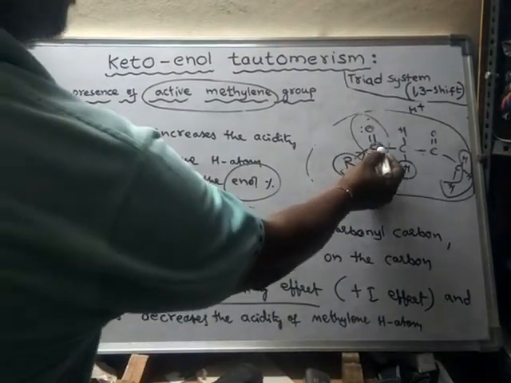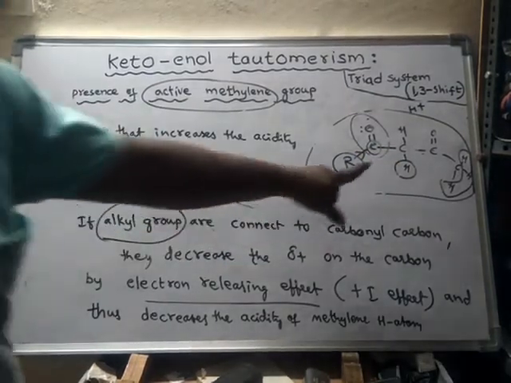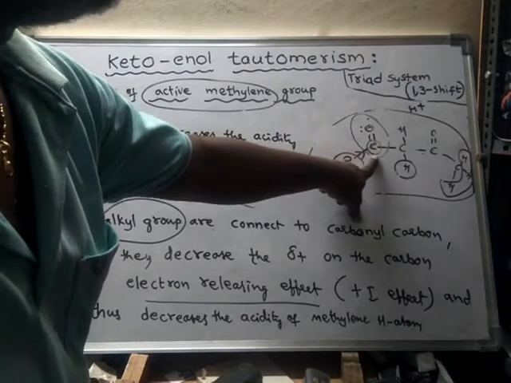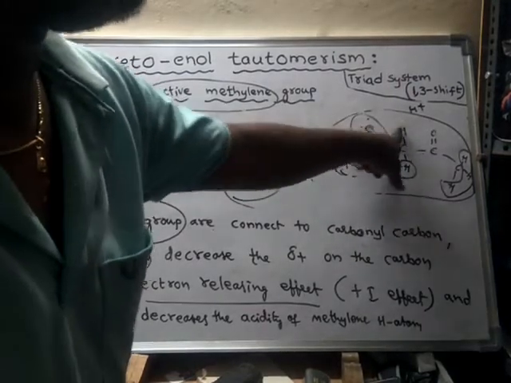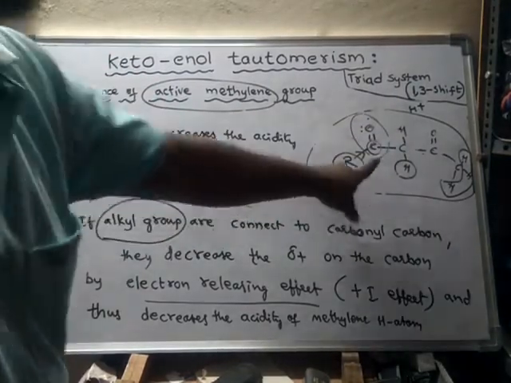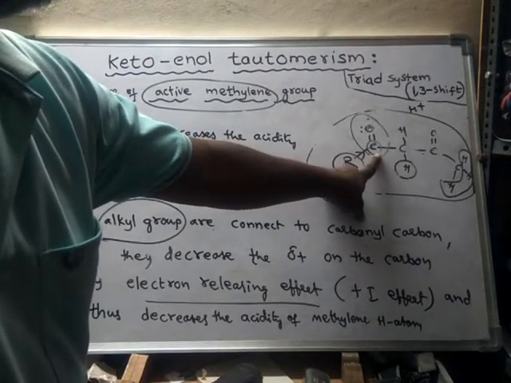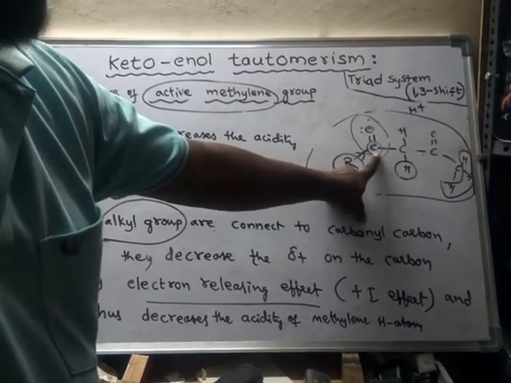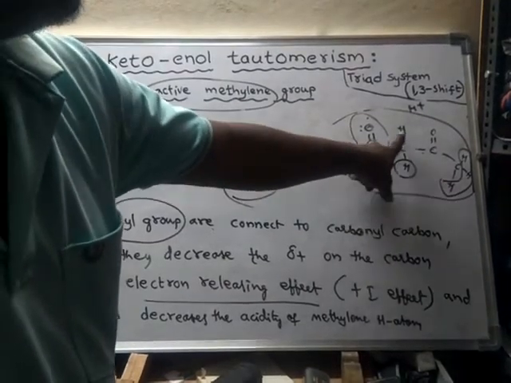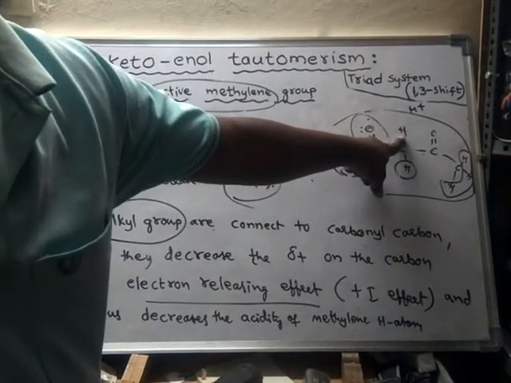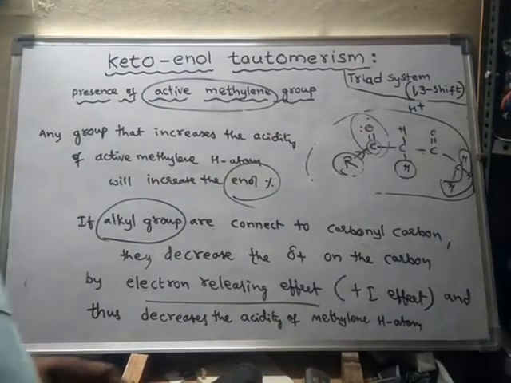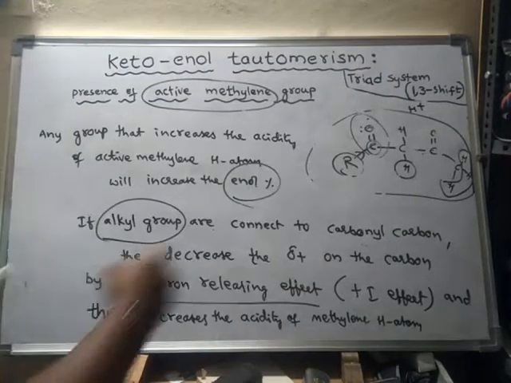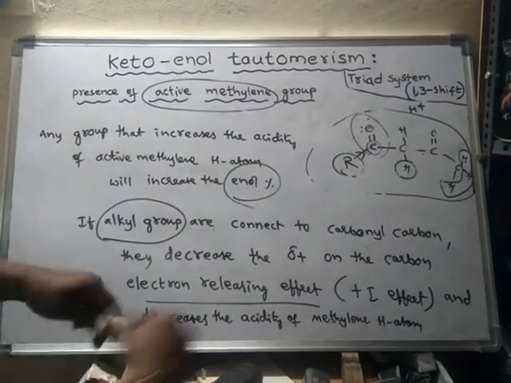Depending upon the positive charge of the carbon of the carbonyl group, the acidity of the hydrogen atom will vary. If the carbon of the carbonyl functional group has more positive charge, then this hydrogen becomes a more active, acidic hydrogen. So this is about the alkyl group.